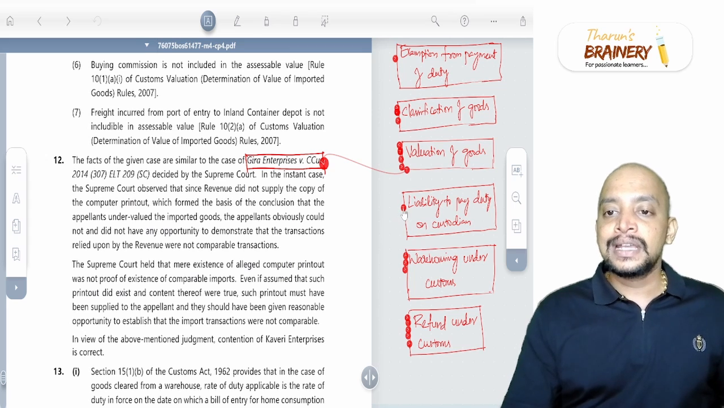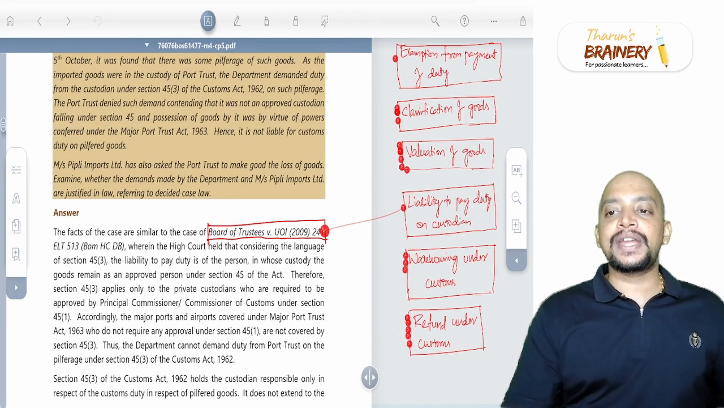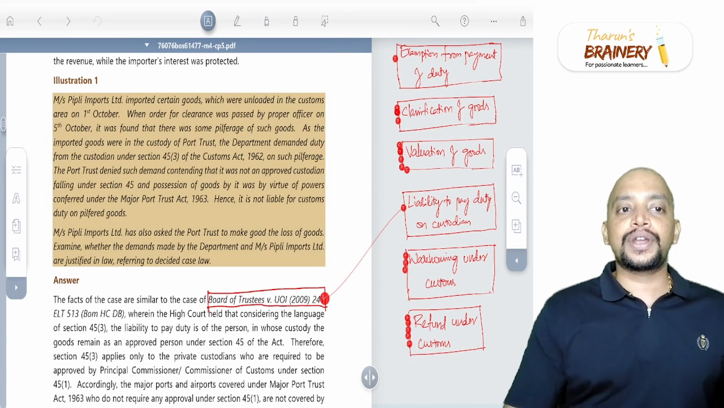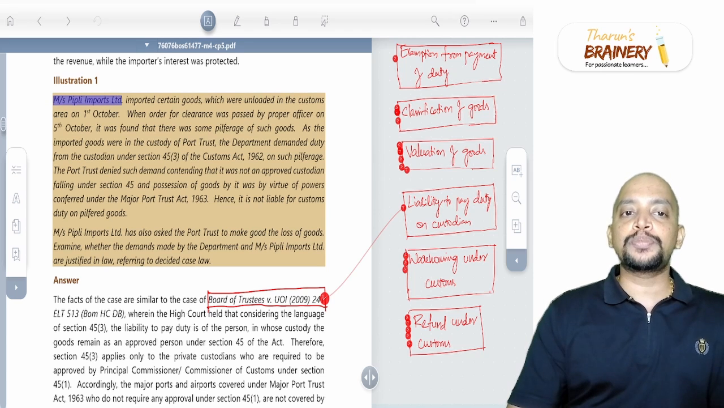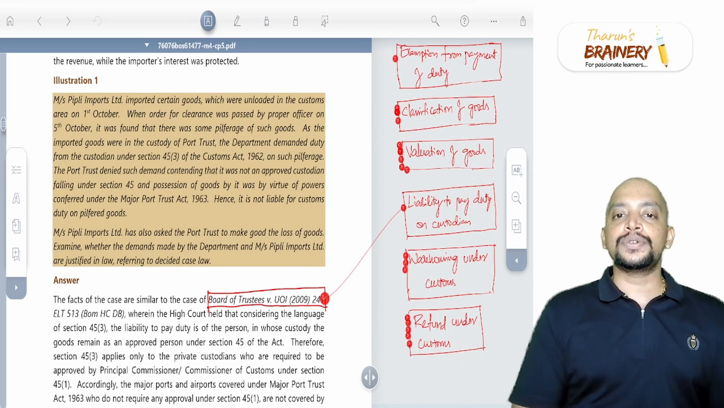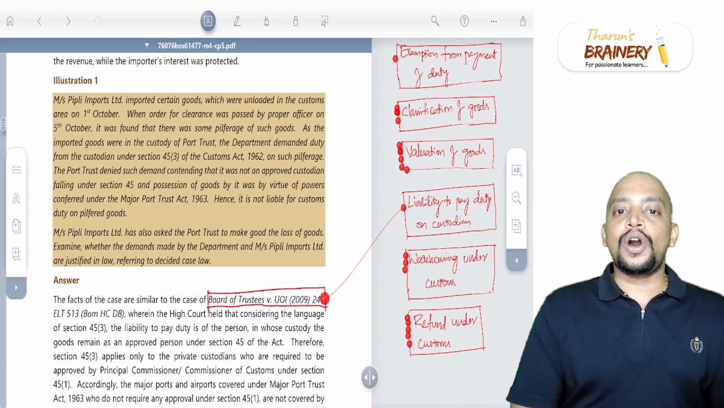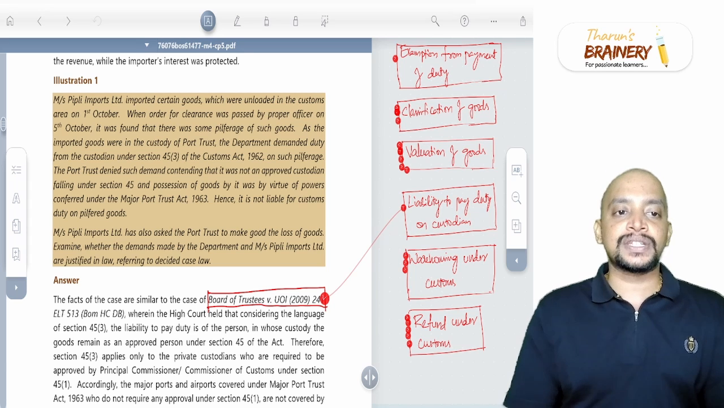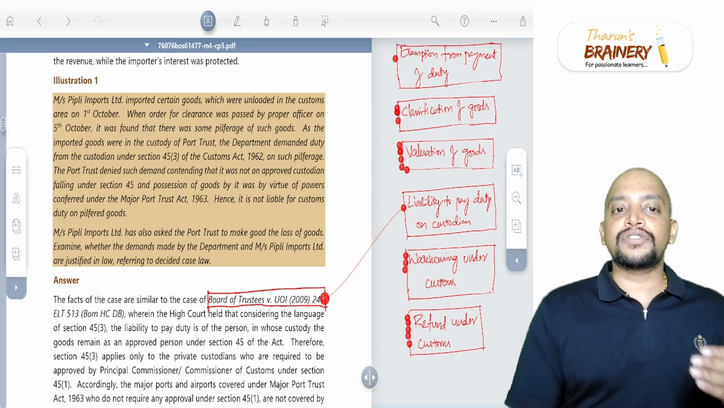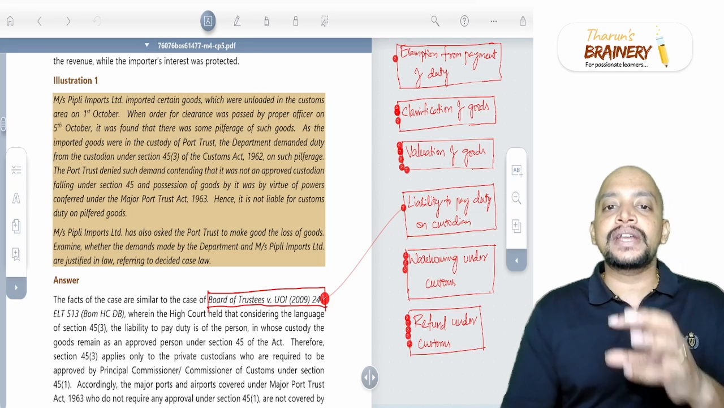Then another case is related to liability to pay duty on a custodian. So have a look at this question. Messrs. Pipley Imports Limited imported certain goods which were unloaded in the customs area on 1st October. When the order for clearance was passed by the proper officer on 5th October, it was found that there was some pilferage of such goods.